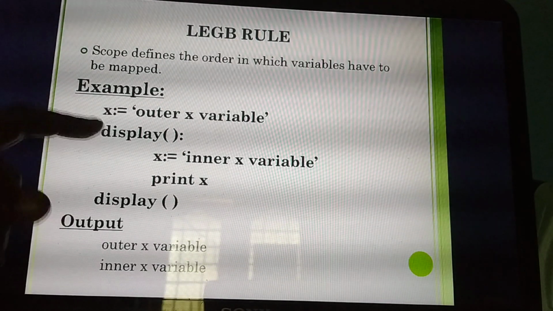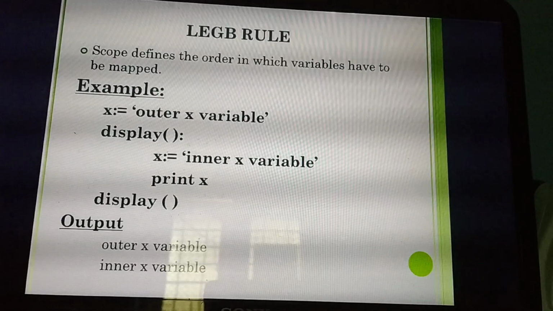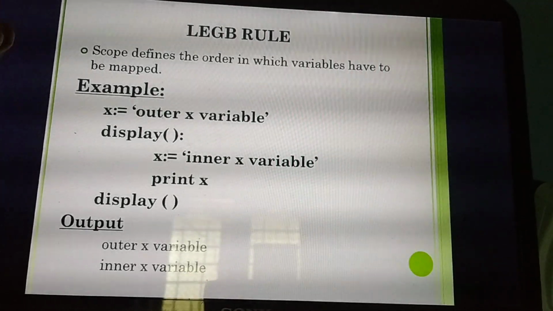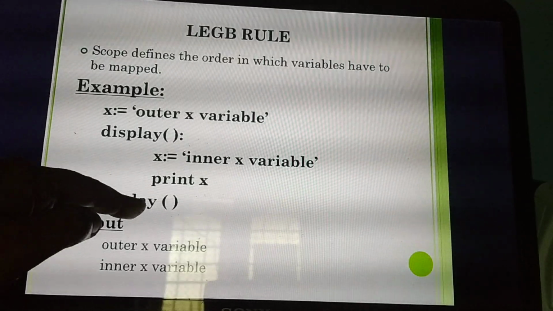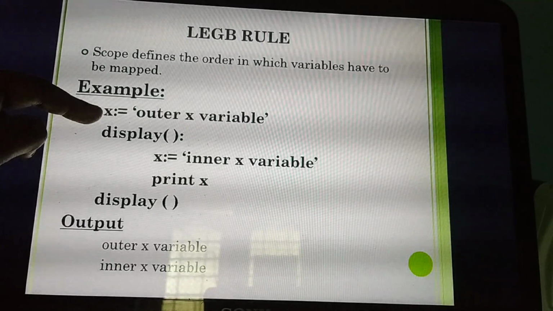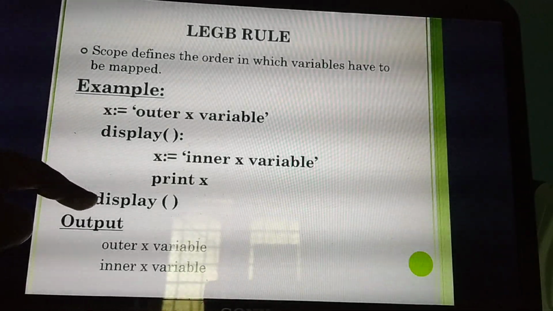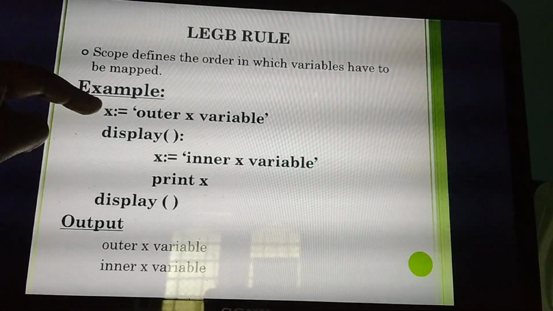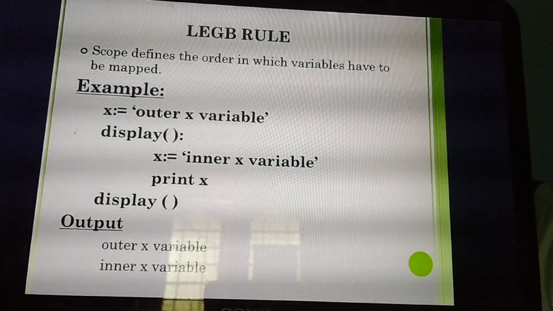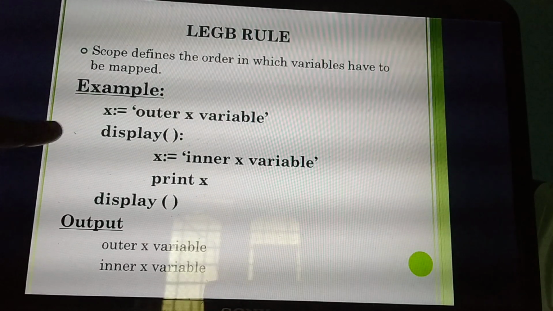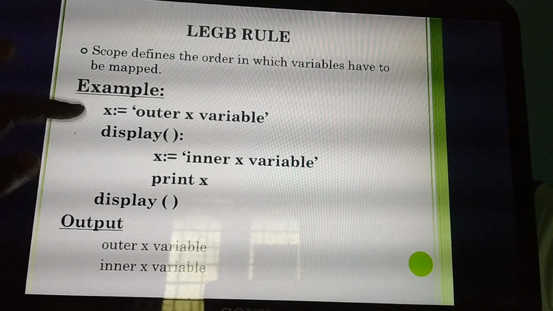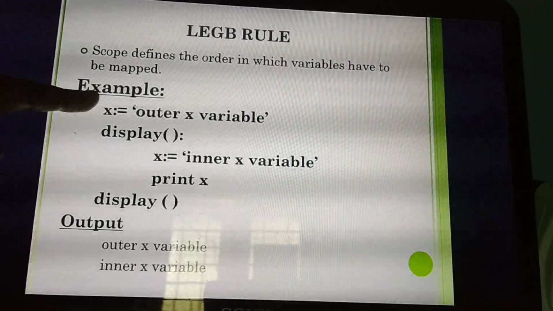But if you run this program, which variable will print first? You are running the program, and the last line I have given is the display of call. So this function belongs to which one? Understand? If you are running the program, this function belongs to display of. So what output will you get? Outer x variable. Then when you are executing the program, which function will run? Display of. If you are running the program, first the code outside the function will run.